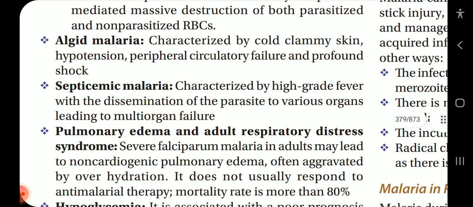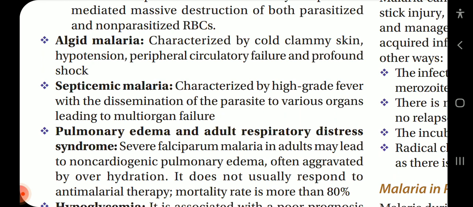Algid malaria, characterized by cold, clammy skin, hypotension, peripheral circulatory failure, and profound shock. Septicemic malaria, characterized by high-grade fever with the dissemination of parasites into various organs, leading to multi-organ failure.